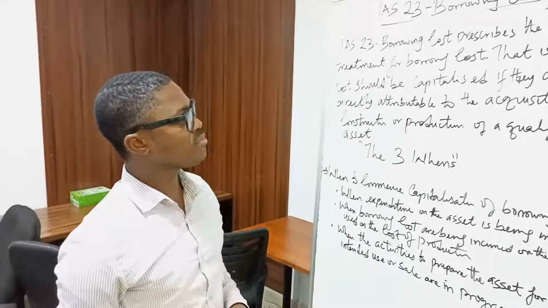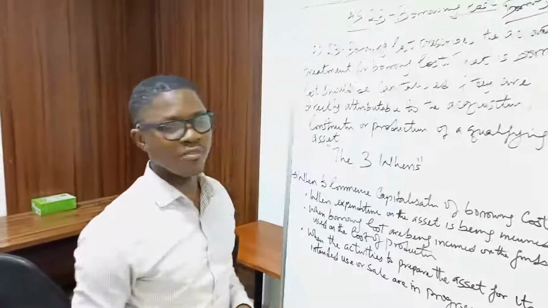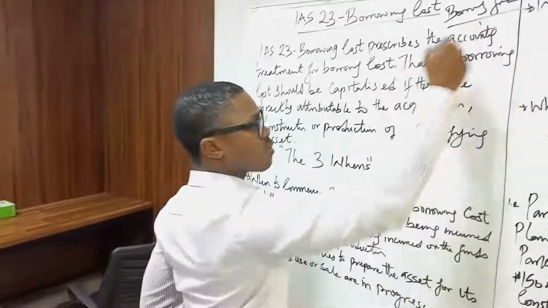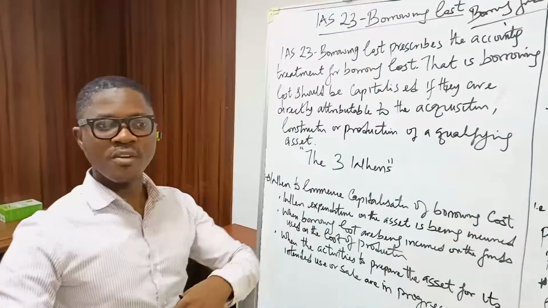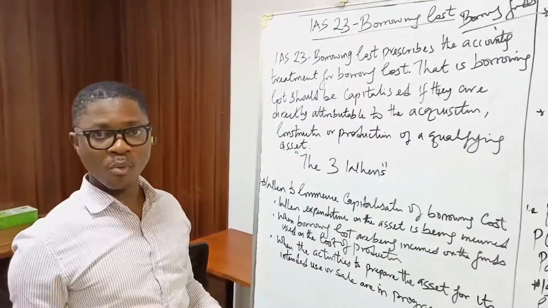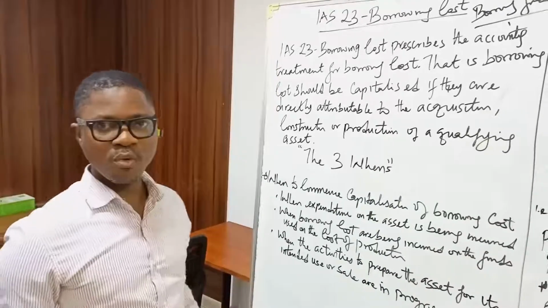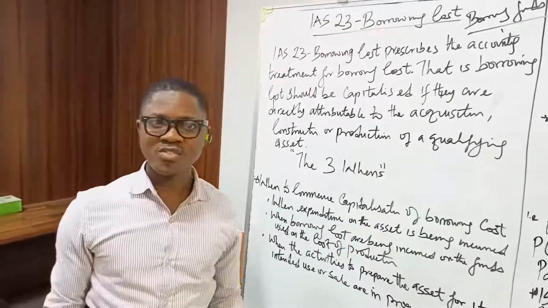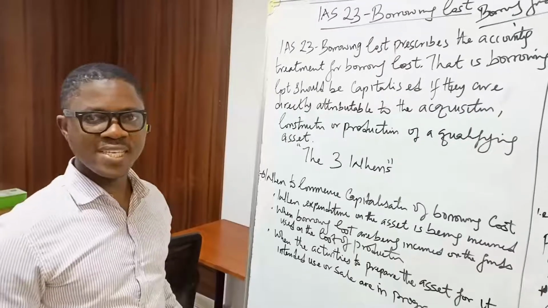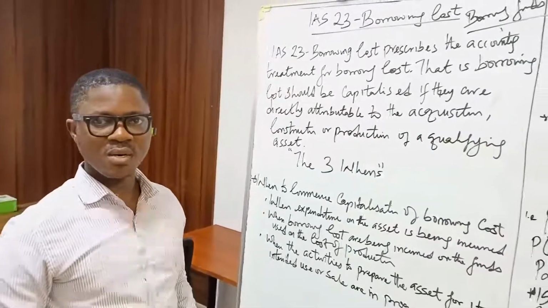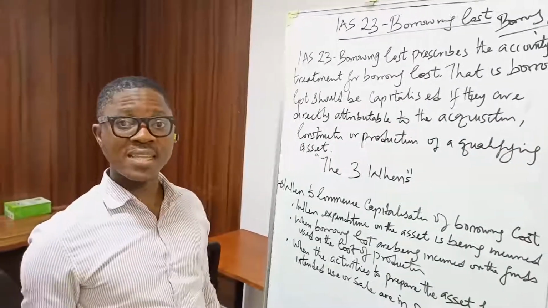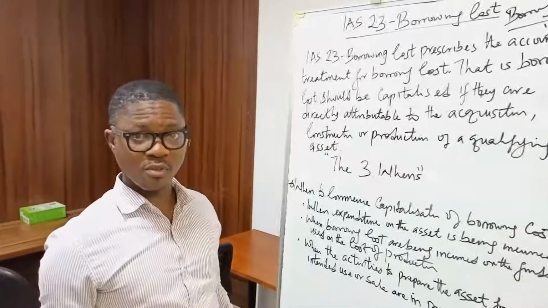Now, I would like to differentiate between borrowing costs and borrowing funds. What is borrowing funds? Borrowing funds are simply funds that are borrowed for one purpose or the other. What is borrowing cost? Borrowing cost is the interest and other associated costs incurred by an entity that is connected to borrowing funds.